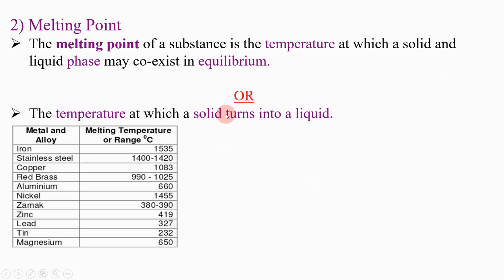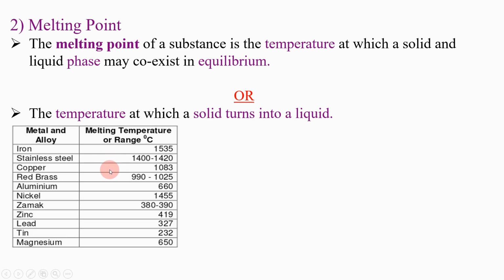Now let's see what is next. The second physical property of material is melting point. What is the melting point? The melting point of a substance is the temperature at which a solid and liquid phase may coexist in equilibrium. In other words, in simple words, it is the temperature at which a solid turns into a liquid. Very simple. Melting point means that point at which your solid turns into a liquid.